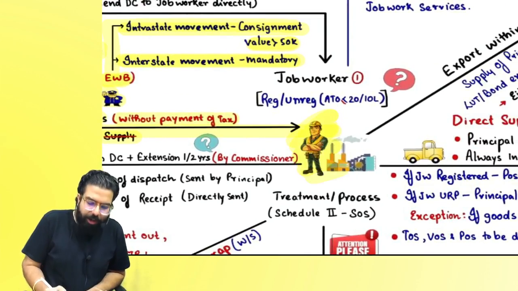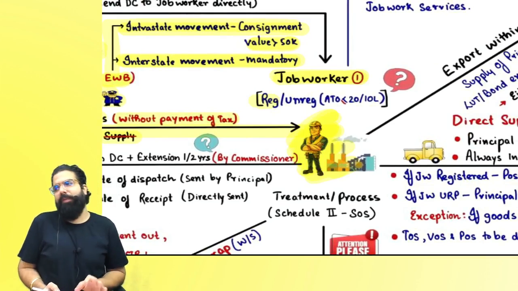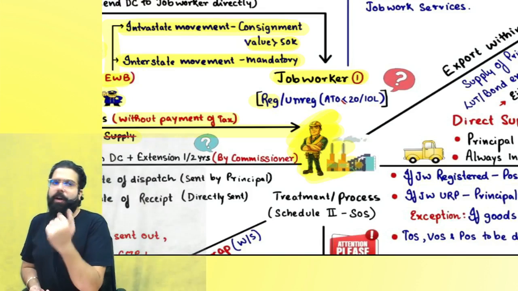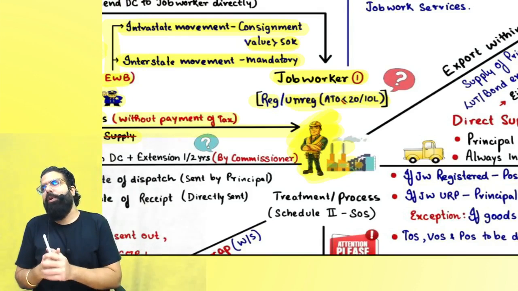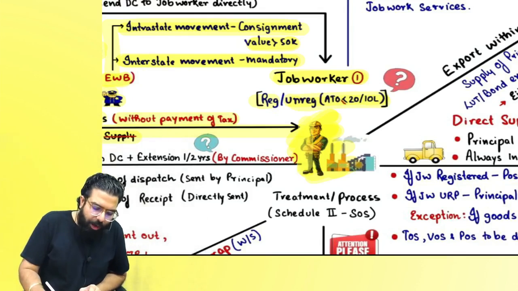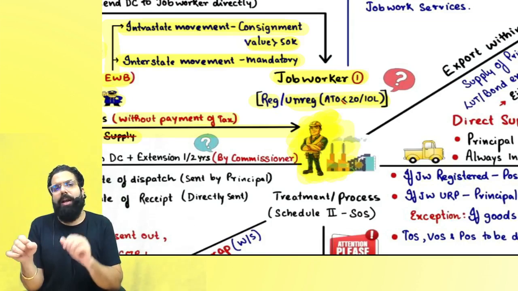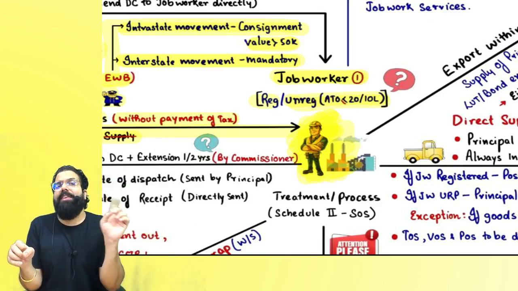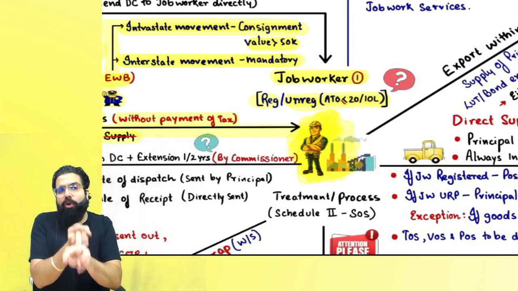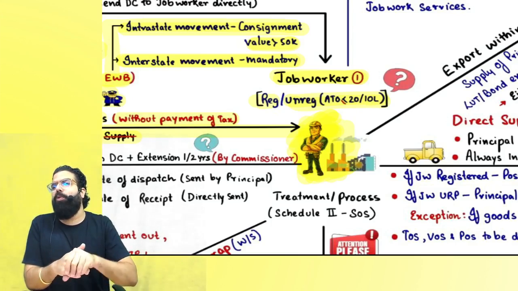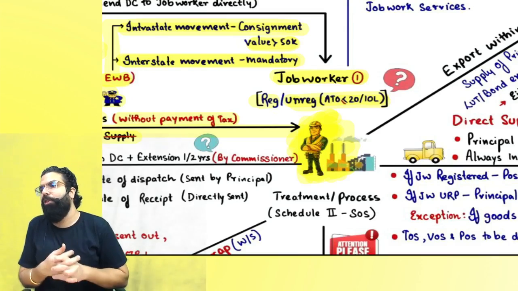Now, the job worker who has received it will do the job work. A job worker can be a registered person if his turnover has exceeded 20 lakh or 10 lakh, but can be unregistered if his turnover is less than 20 lakh or 10 lakh. Right, everyone? For the job worker, the registration requirement under section 22 says 20 lakh or 10 lakh. Section 24 says an interstate supplier of service has to take compulsory registration. But section 24, read with section 22, says the job worker is exempted up to 20 lakh, 10 lakh, and hence